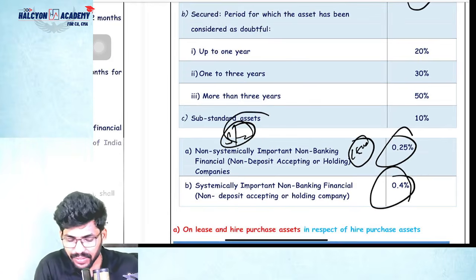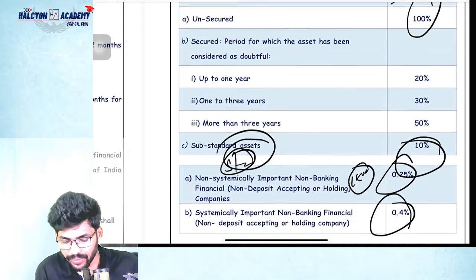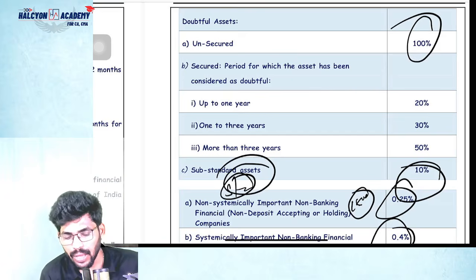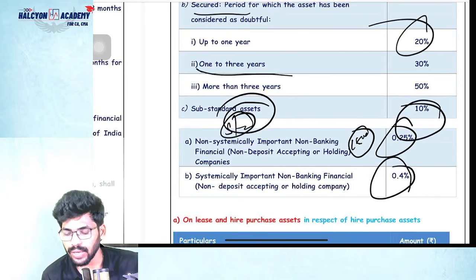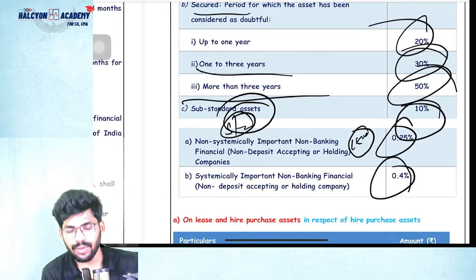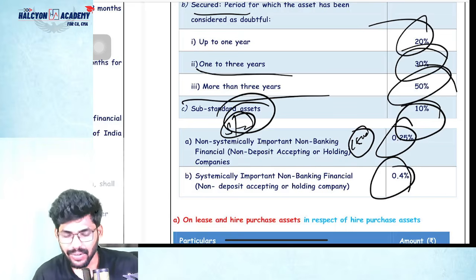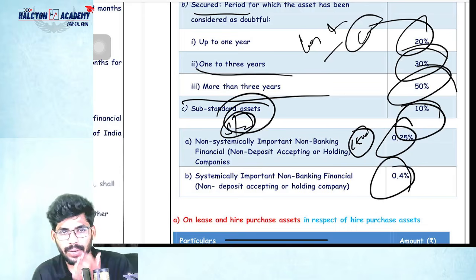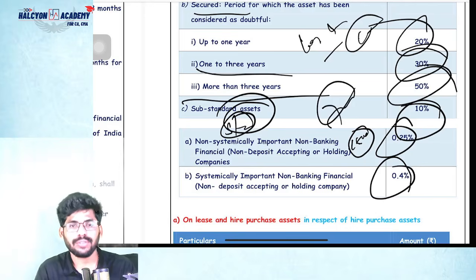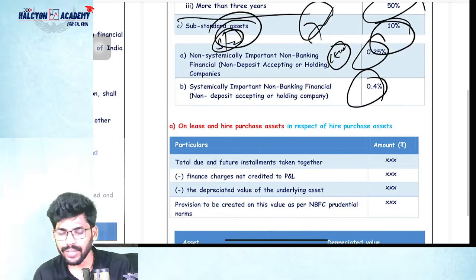In case of substandard, 10% is the provision. In case of doubtful, unsecured is 100% only. If it is secured, up to 1 year, 20%; 1 to 3 years, 30%; more than 3 years, 50%. Now in case of loss assets, 100%. Loss assets, 100%. Please remember all this. Last time we got a 7 marks question from this, so this time we may not expect it, but for MCQ purposes, please remember. That's it.